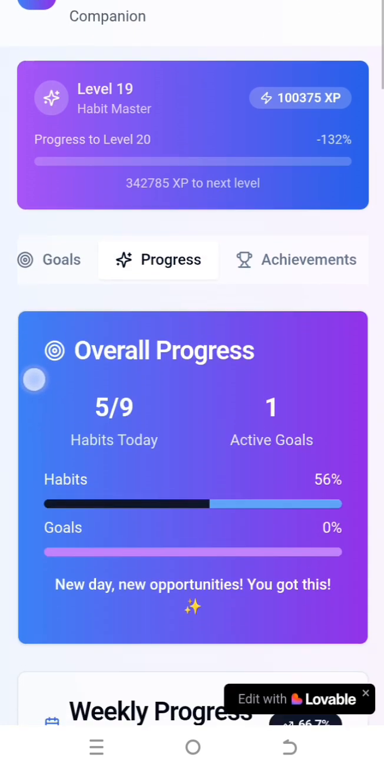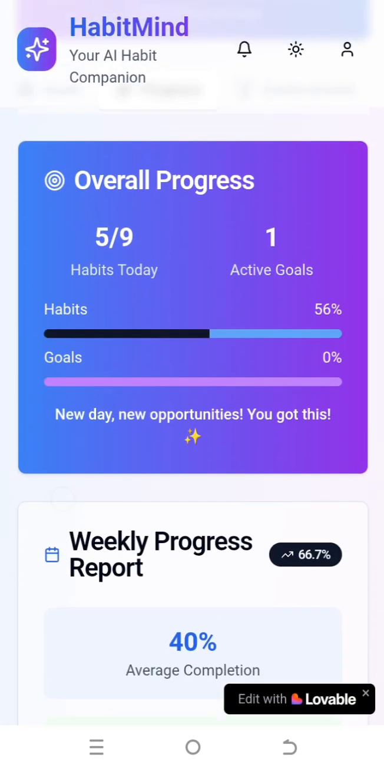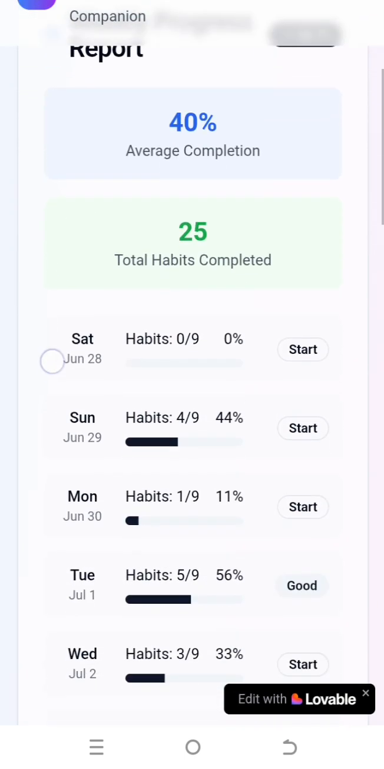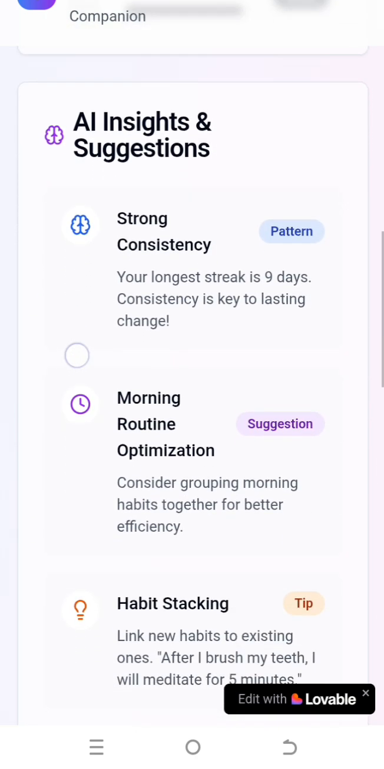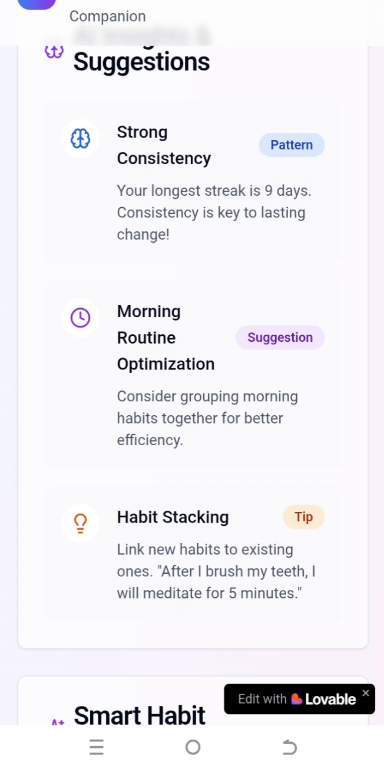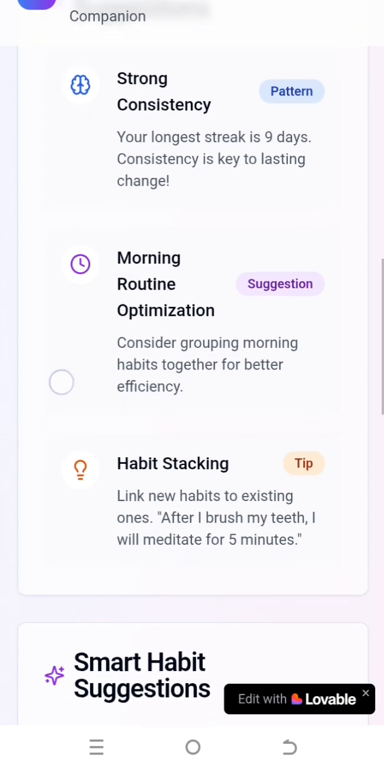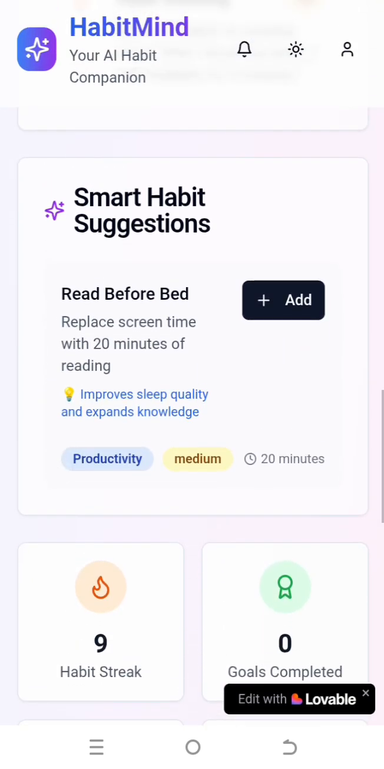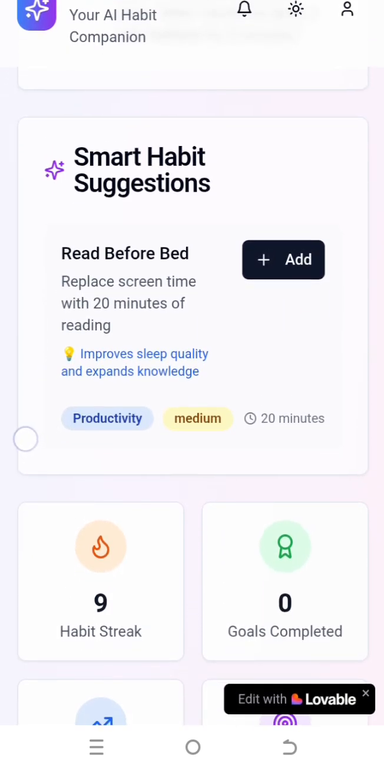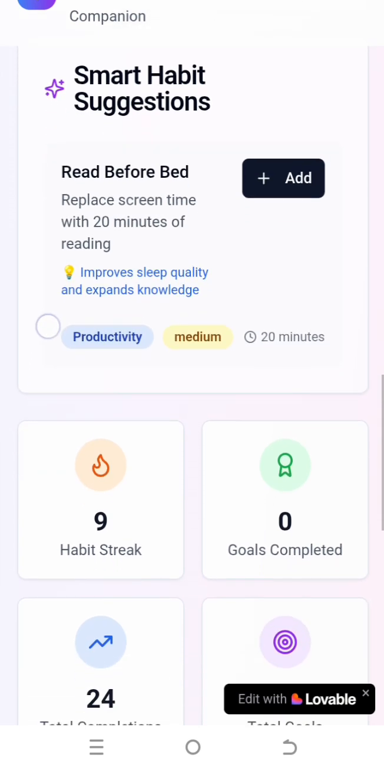Here in the overall progress tab, I can see my overall progress. Today, for example, I achieved 5 habits so far, and I have created one goal. You can see all your progress. We have AI insights and suggestions. Here, your AI companion will give you insights on how you can achieve more with your habits and goals. You have smart habit suggestions. It says read before bed, replace screen time with 20 minutes of reading.